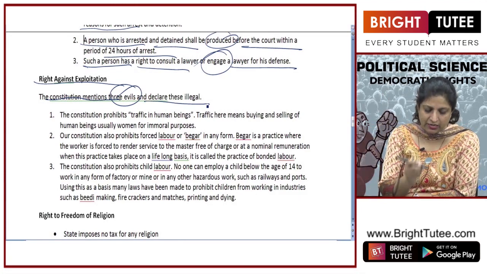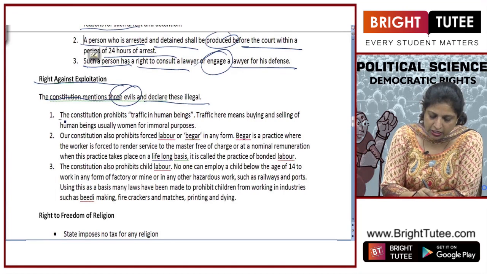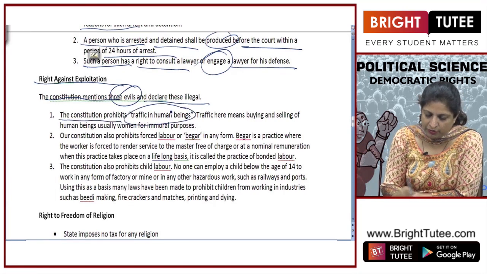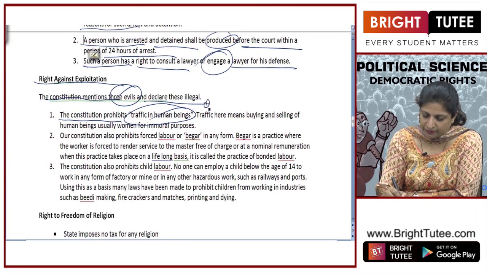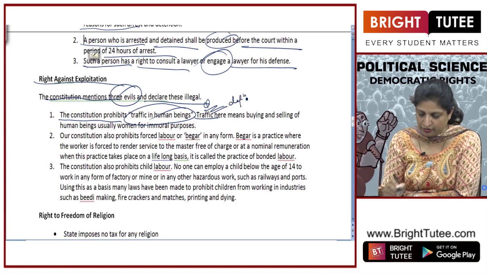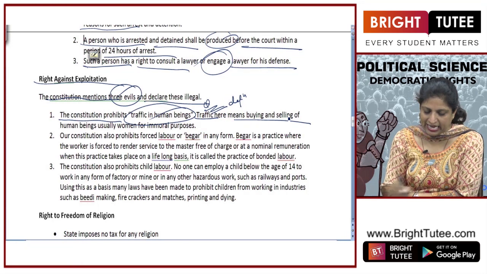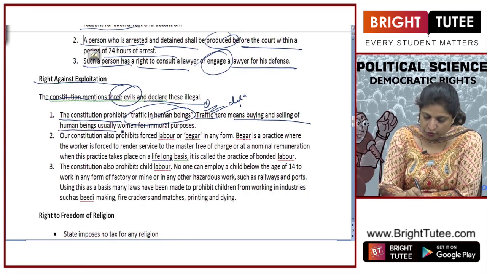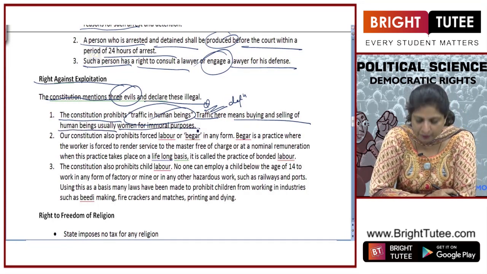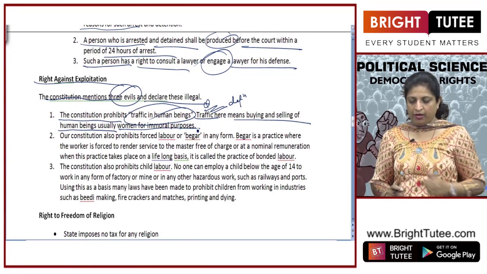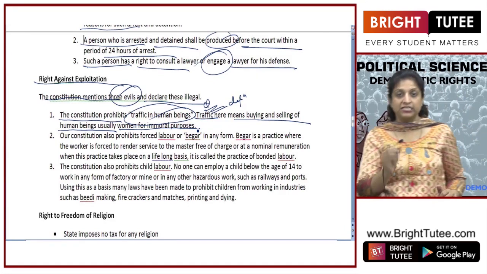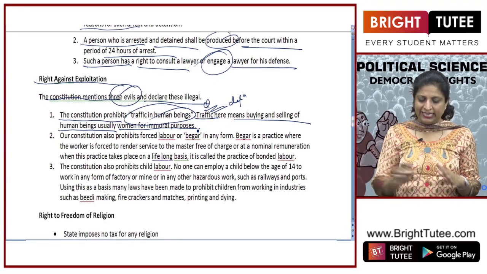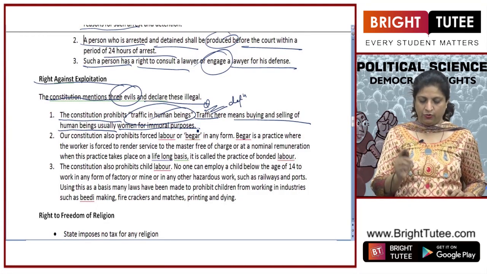Under this right against exploitation, the constitution prohibits traffic in human beings. What is traffic? Again, a 1 mark question can be asked: the definition of this word traffic. Traffic here means buying and selling of human beings, usually women, for immoral purposes, for wrong purposes. They can have buying and selling of women and children also. That is known as traffic in human beings, and this is declared illegal.